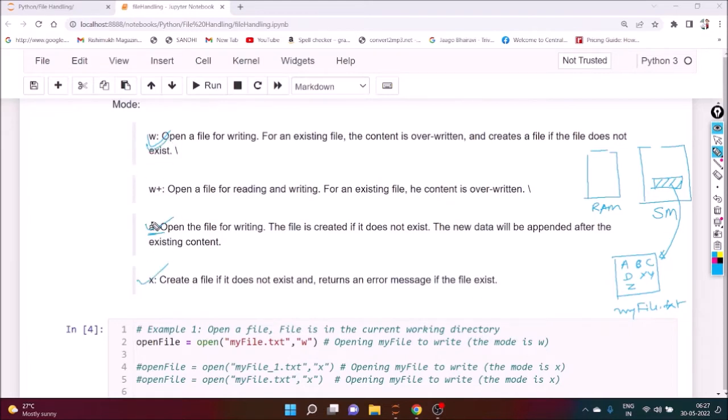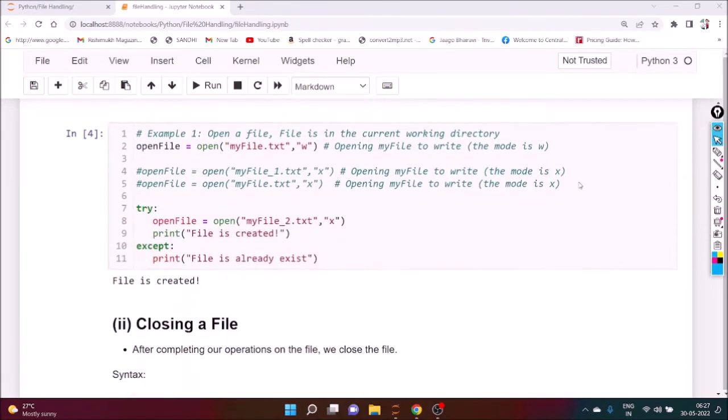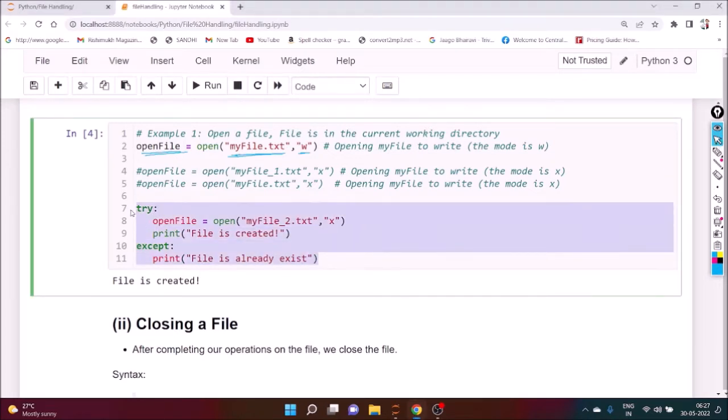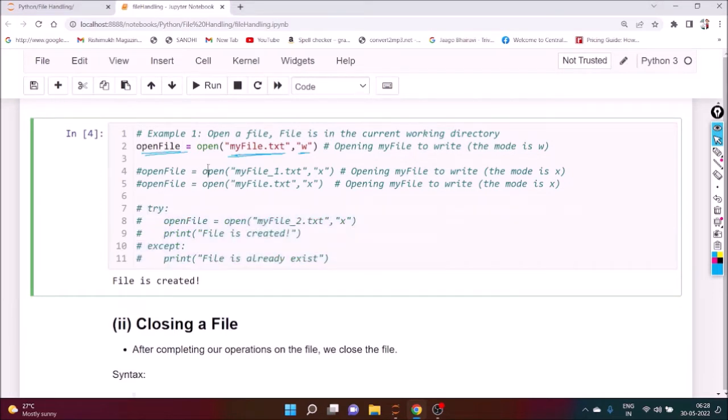So we'll use this W, A, and X. Sometimes we use R also, that is for reading purpose. Okay, now we can see the example, first example. So we can see open myfile.txt, w. So name of the file is myfile.txt, W for writing, okay, and it will create an object, open file. Okay, now here we can execute it. Now for the time being, we can remove it and see the output.